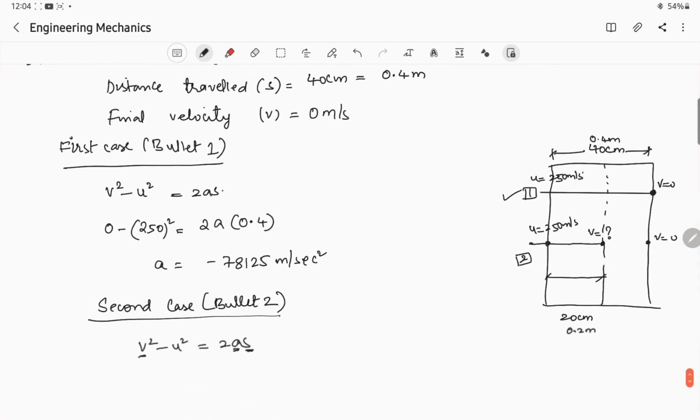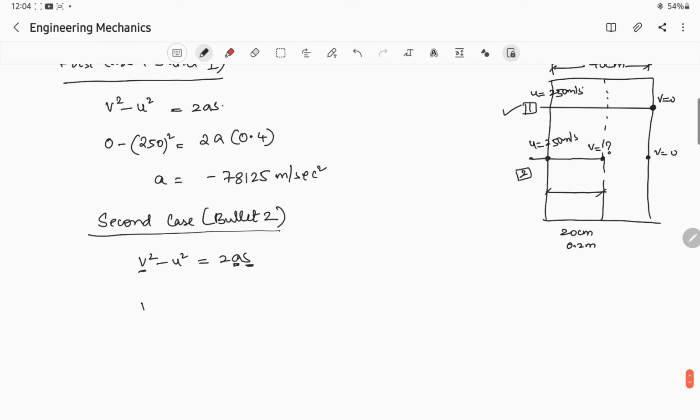We don't know the value of v, so v square minus the initial velocity, 250, whole square, is equal to 2 times the acceleration we've calculated just now, that is minus 78125, into s. What is s? At this location we have to calculate velocity, right? At this location s is 0.2. So if you solve this, you will get v square is equal to